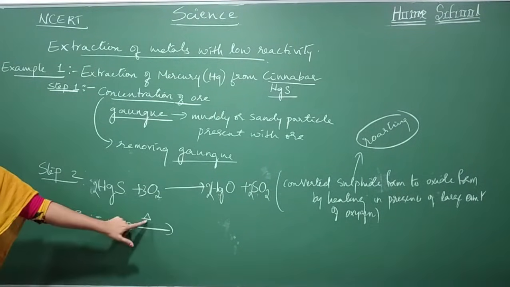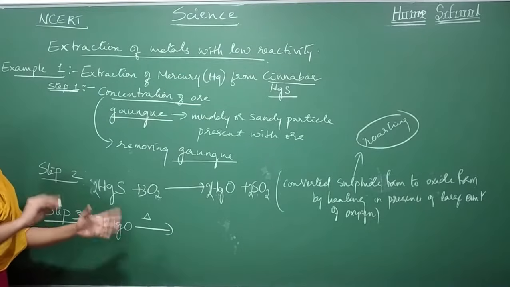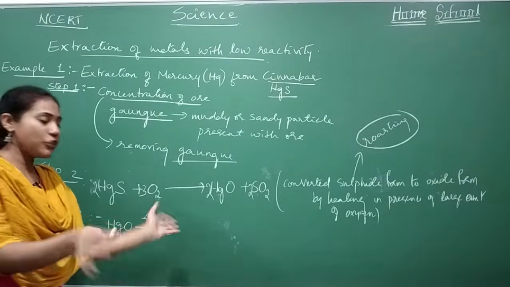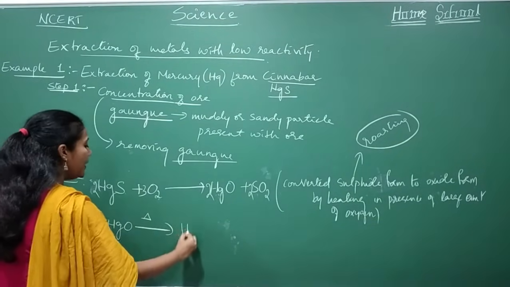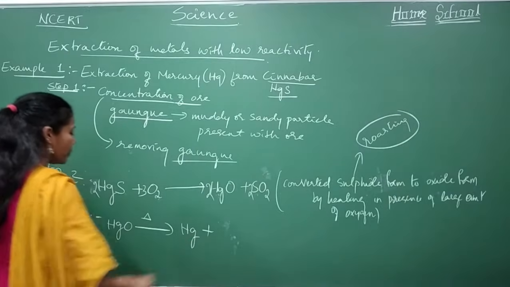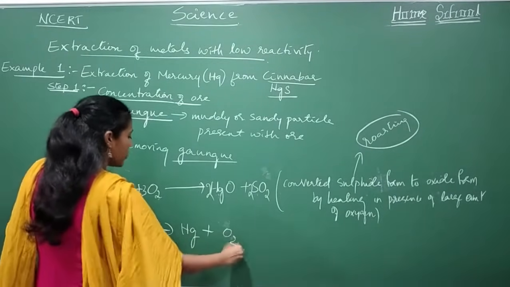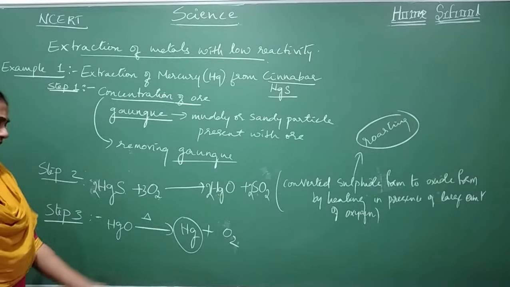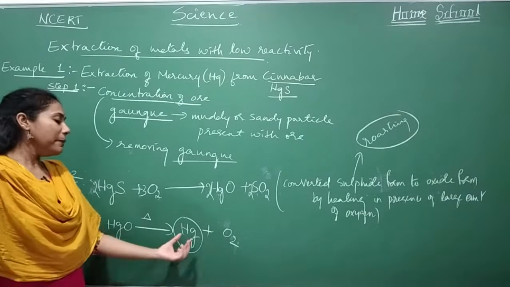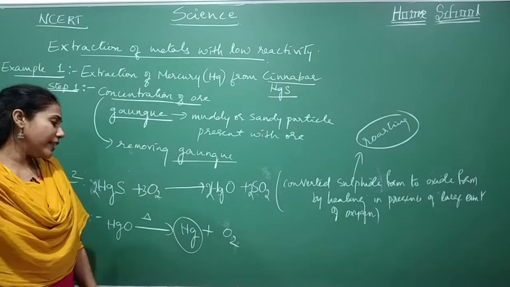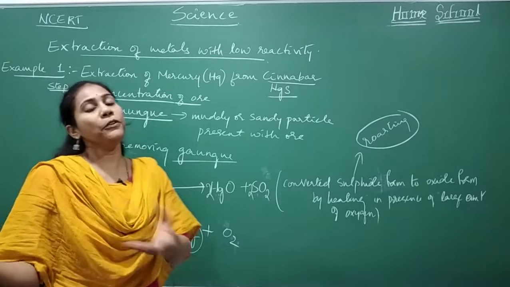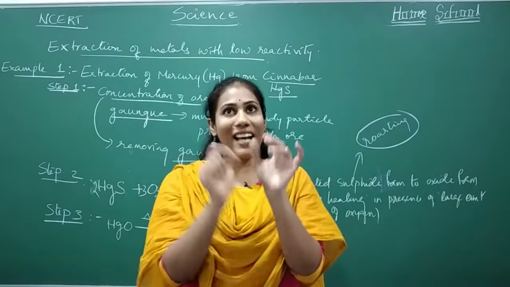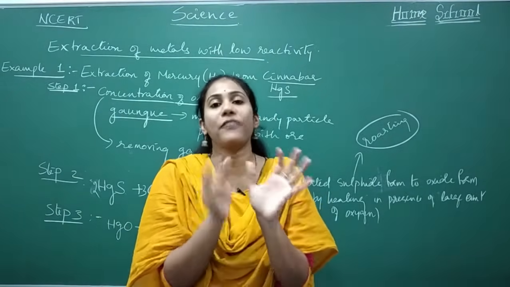Whenever I heat it, oxygen will break down and come outside, and you will get Hg plus oxygen. Hg you are getting in a pure form. Not 100% pure, maybe 90% pure Hg, and later further purification is done, and that step we call refining.